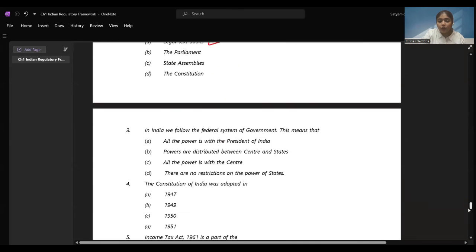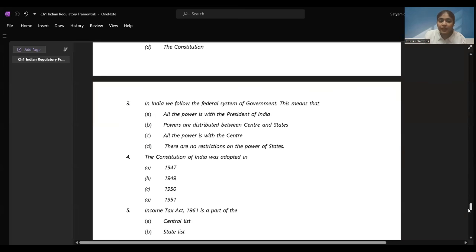In India, we follow the federal system of government. This means all the power is with the president. Powers are distributed with the central and state. All the powers is between center, and there are no restrictions to the power of state. So we have learned that the power is distributed between center and states.